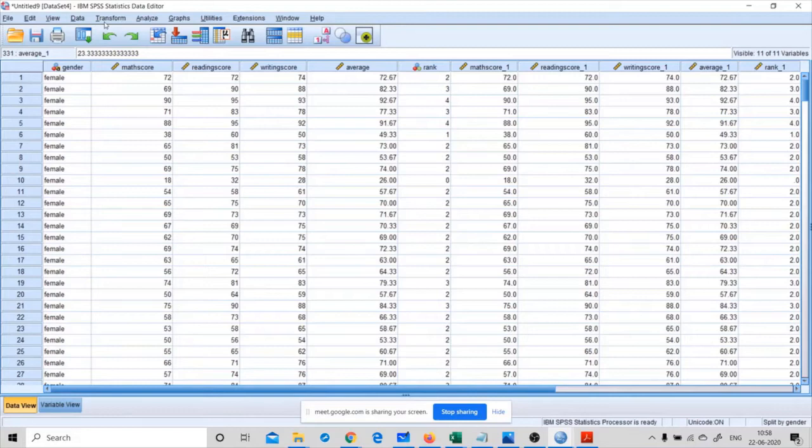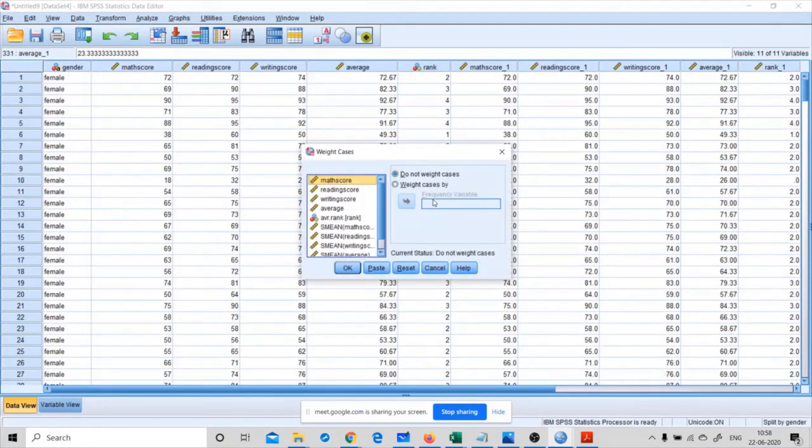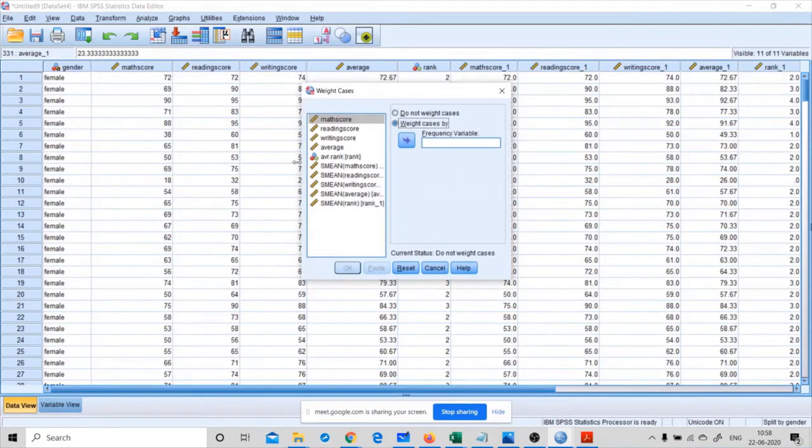Now you can use weight cases. You can choose this weight cases. So I'm using math mean as a frequency variable.